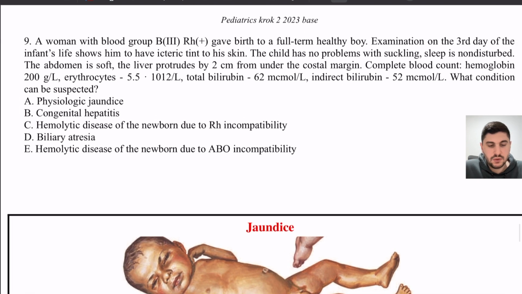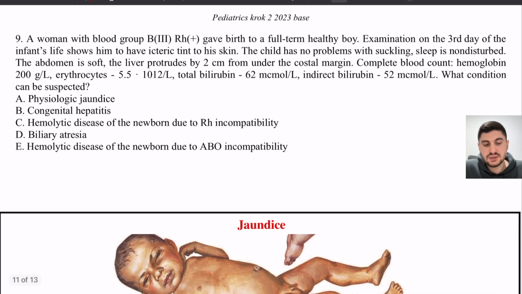Next, we have a woman with blood group B Rh positive who gave birth to a full-term healthy boy. Examination on the third day of the infant's life shows an icteric tint to his skin, like his skin is a bit yellowish, right? The child has no problems with suckling, sleep is undisturbed, abdomen is soft, complete blood count, erythrocytes 5.5. Total bilirubin, indirect bilirubin. What condition can be suspected?